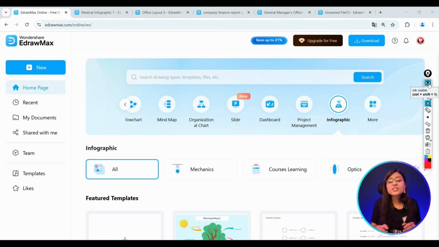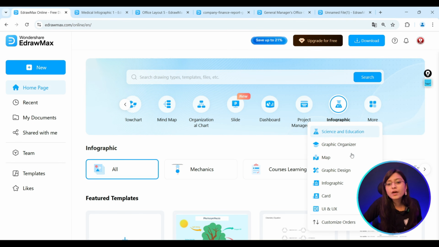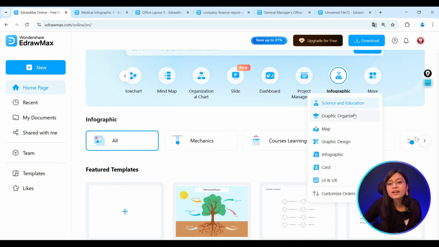This eDraw Max, world's best AI diagramming tool, is not only for professionals, but it is also very helpful for school students. Let me show you how. Here you can click on the option for more, and you will get one more very interesting feature, that is science and education. Here you can select science and education.